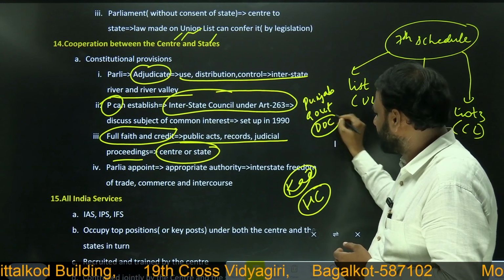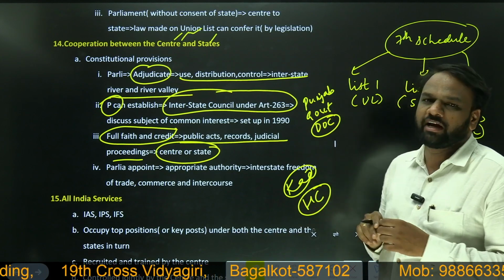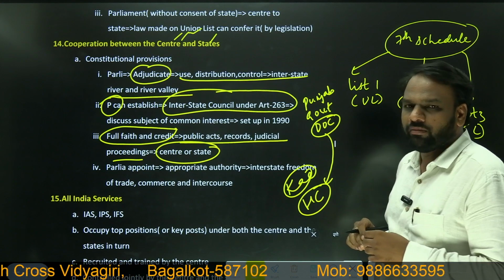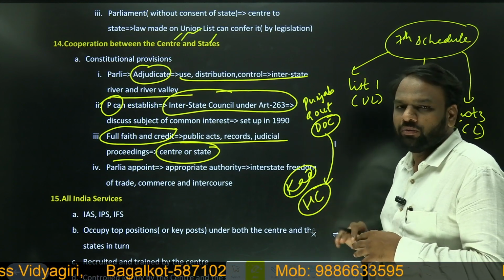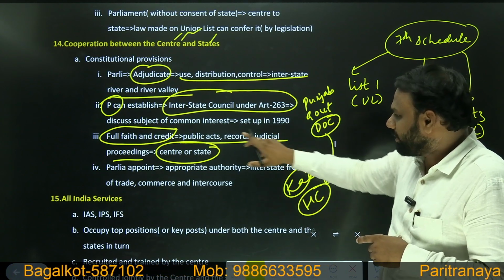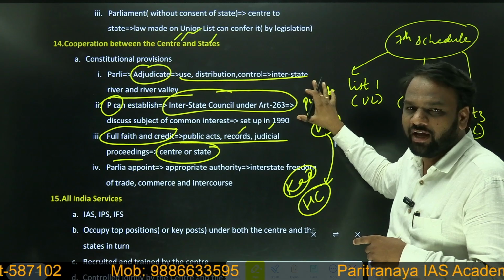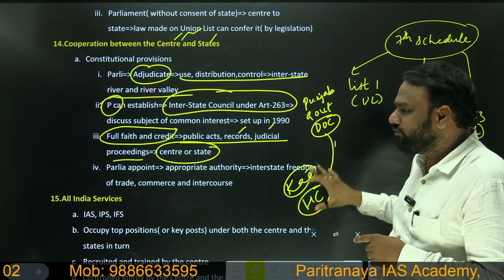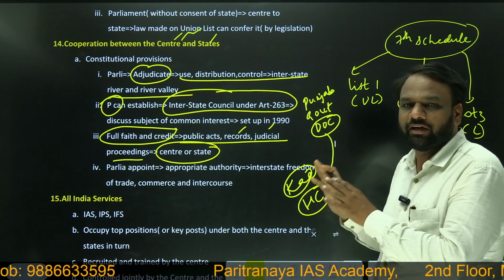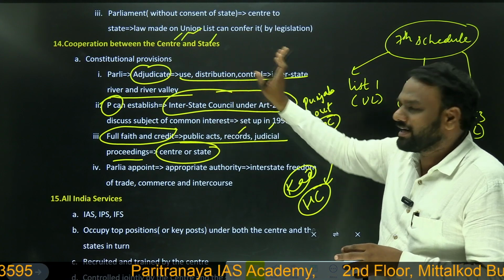This document will act as proof in the case which is running in the Karnataka High Court. So can we produce this document in the Karnataka High Court? Can the Karnataka High Court say no? No. So this is full faith and credit. Whatever public acts, records, judicial proceedings have taken place in any part of India have full value and full faith in other parts of India as well, and they have to get full respect. So this ensures cooperation between the center and the states.